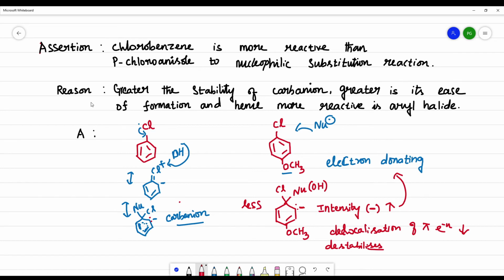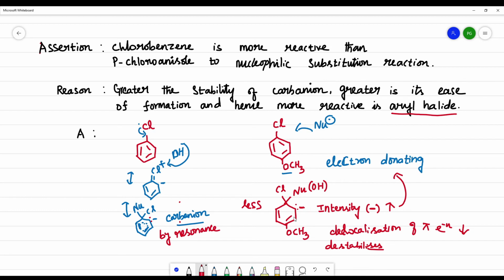So the reason given is, greater the stability of carbanion, greater is its ease of formation, and hence more reactive is aryl halide. See, the carbanion is more stabilized by resonance.